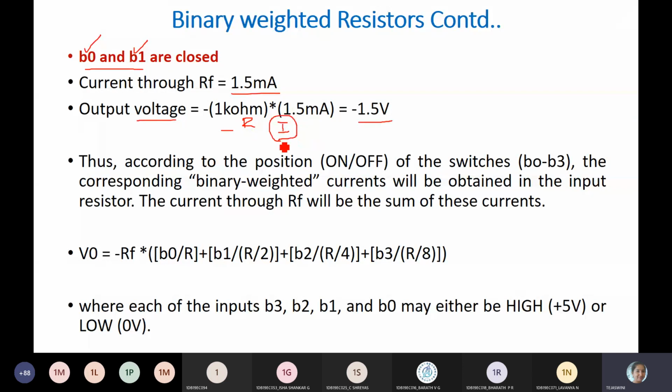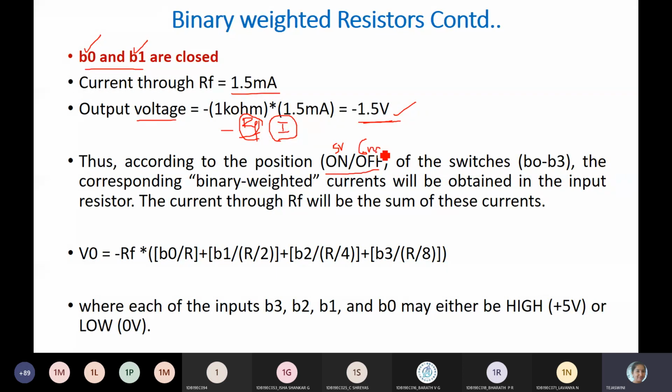So this conversion happens based on the on and off position of the switches. On means you are connected to 5 volt, off means you are connected to ground. So that is from B0 to B3. It is 4 bit, so you require 4 switches: B0, B1, B2, B3.